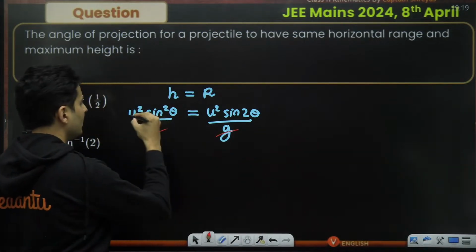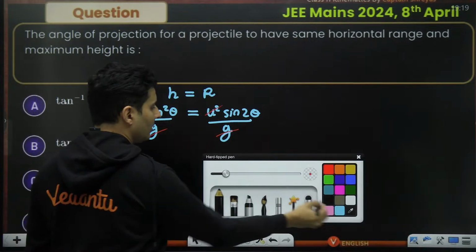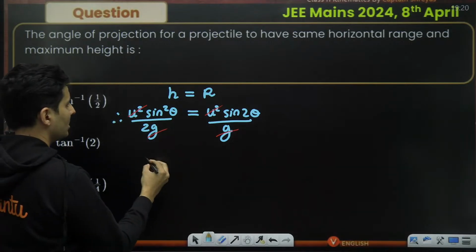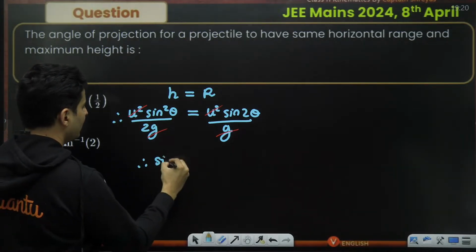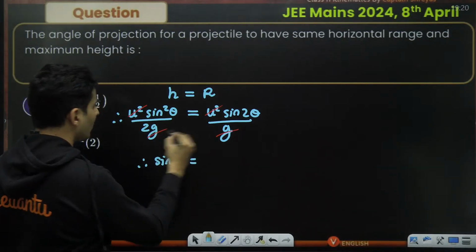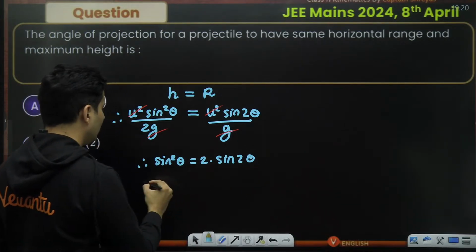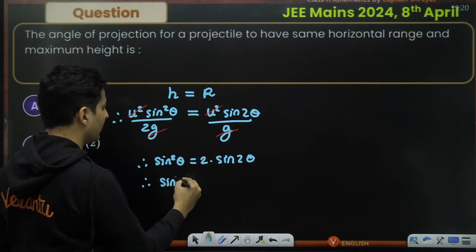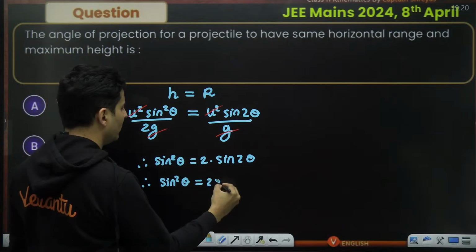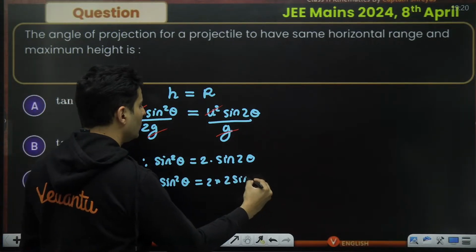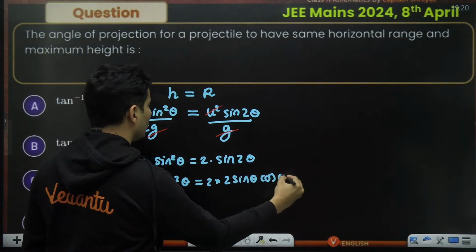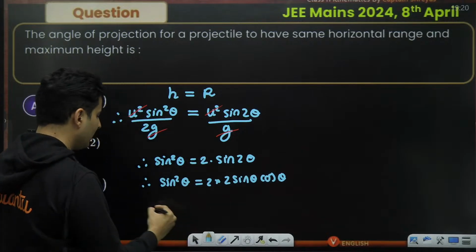Obviously, u square just got cancelled off. So I am just left with sine square theta. 2 goes on the top, 2 into sine 2 theta. Okay, but how do I solve this trigonometric equation? I know sine 2 theta is 2 sine theta into cos theta. One of the sines will get cancelled.